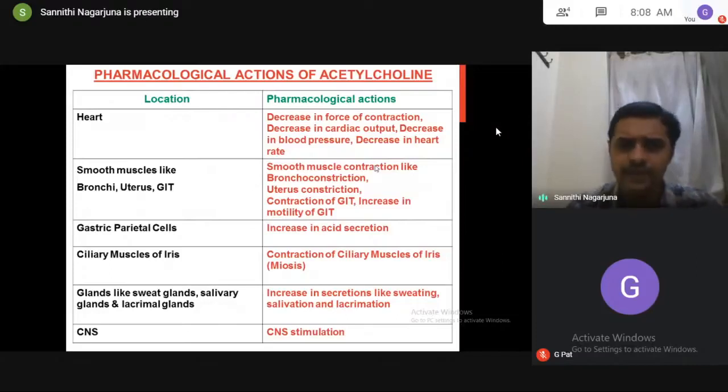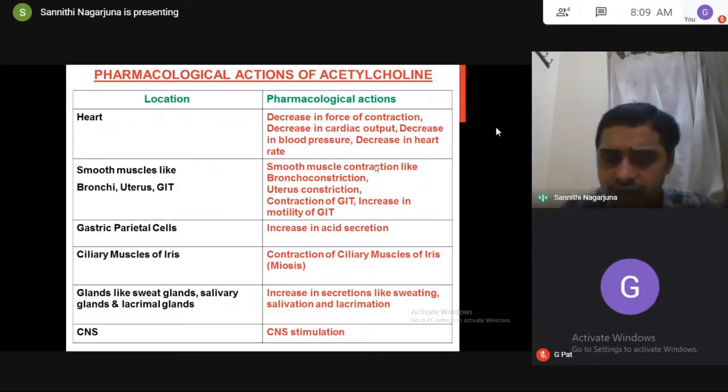So as per the location, if you see the heart: decrease in force of contraction, decrease in cardiac output, decrease in blood pressure, decrease in heart rate. Smooth muscles, all smooth muscles will undergo contraction like bronchoconstriction, uterus constriction, GIT constriction, increase in the motility of GIT. In the gastric parietal cells, it increases acid secretion. In the eye, constriction of the ciliary muscles of iris leads to miosis, decrease in pupil size. In all the glands, glandular secretions will increase like salivation, sweating, and lacrimation. And in the CNS, it causes CNS stimulation.